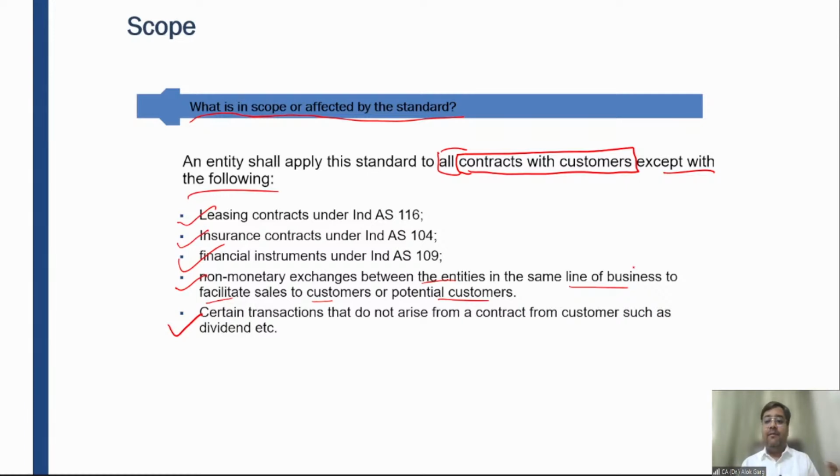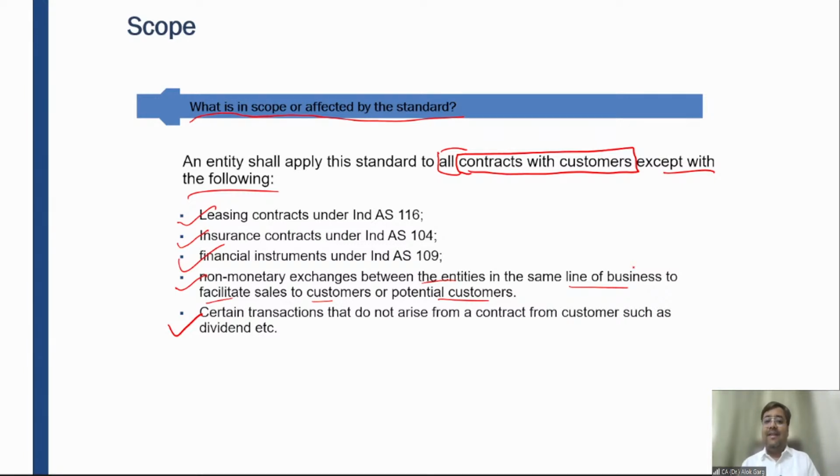Insurance contracts. If an insurance company is earning revenue from its policy holders, right? They are selling insurance policies to the policy holders. So policy holders are the customers for the insurance entity. And the revenue generated by insurance entities on account of insurance contracts will be accounted for not as per Ind AS 115, but as per Ind AS 104.